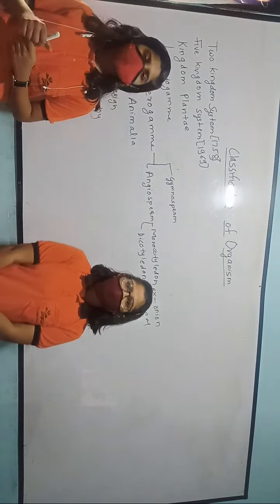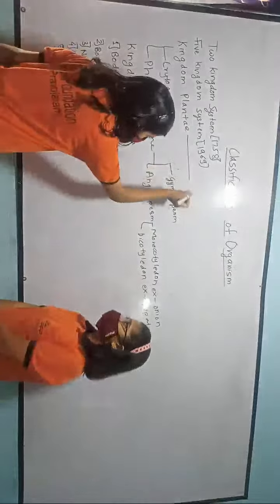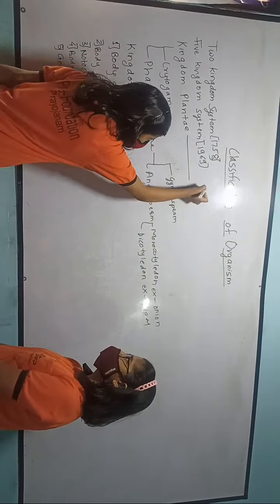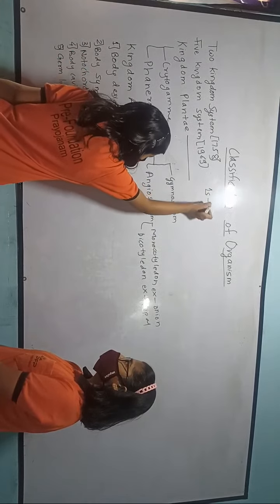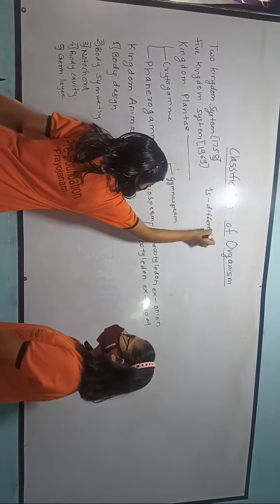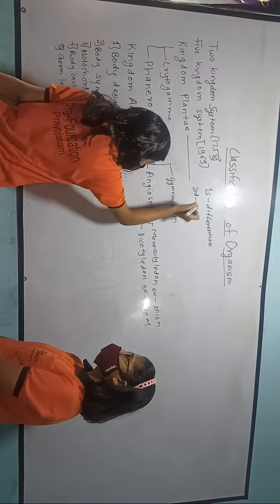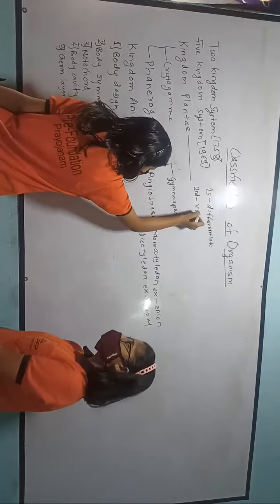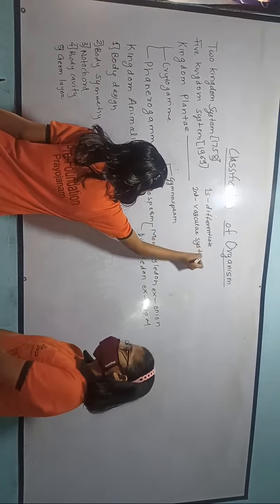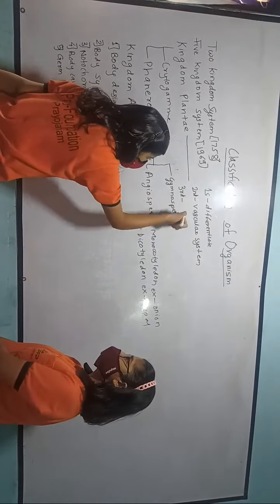Now we will see the classification of plants, that is, the kingdom Plantae. We divide the kingdom Plantae on the basis of three levels. The first is differentiating the plant body. The second is the presence or absence of the vascular system. And the third is whether it bears flowers or not.